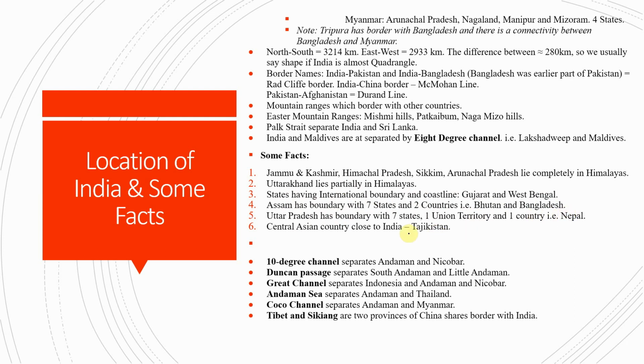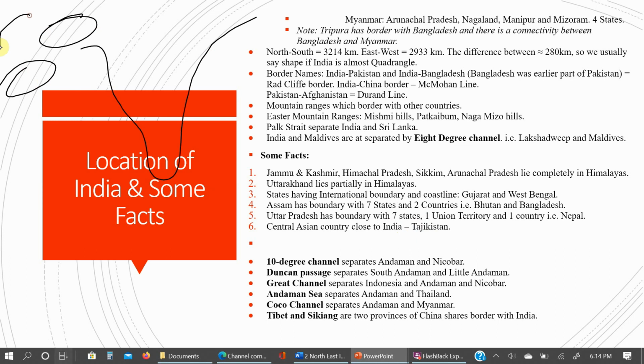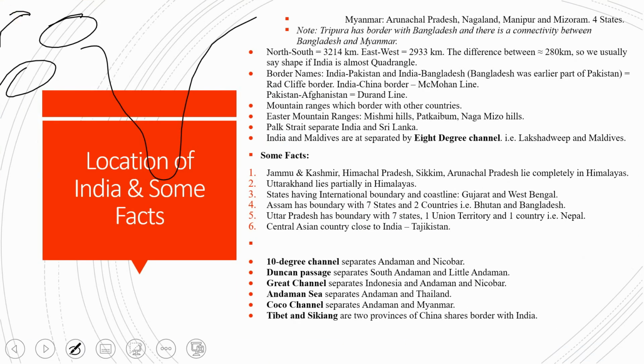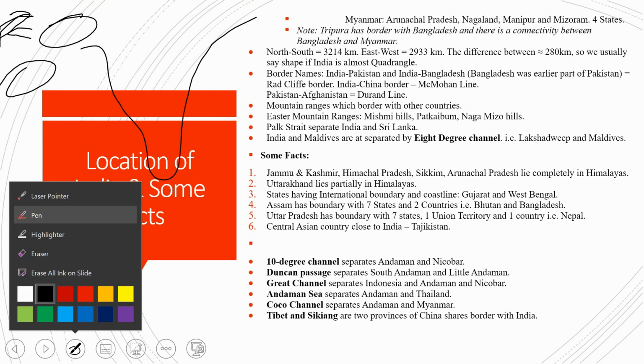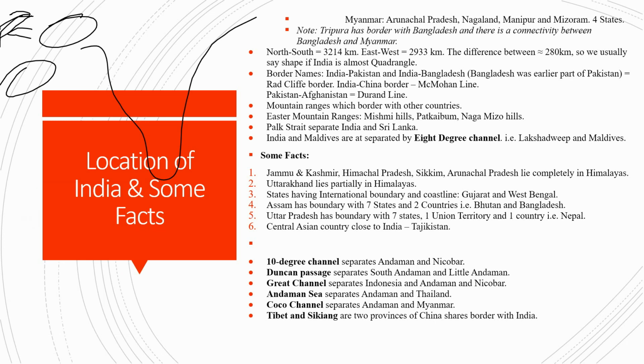And the Central Asian country close to India is Tajikistan. That is our central part. If you have India, here will be Afghanistan, here will be Pakistan, and here you will find Tajikistan. Now, Andaman and Nicobar is separated by the 10-degree channel, that is 10-degree north latitude, the 10th line from the equator. Then Duncan Passage separates South Andaman and Little Andaman. And the Great Channel separates Indonesia and Andaman and Nicobar. The Andaman Sea separates Andaman and Thailand. Coco Channel separates Andaman and Myanmar.